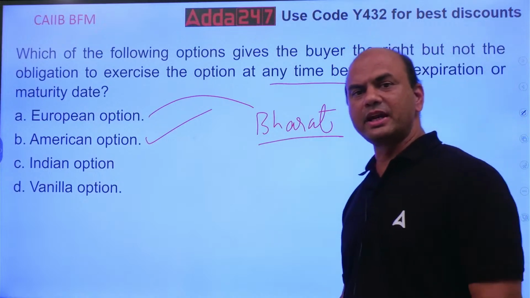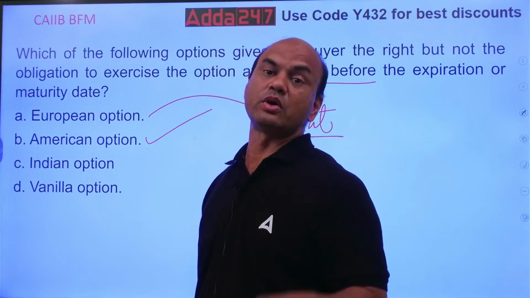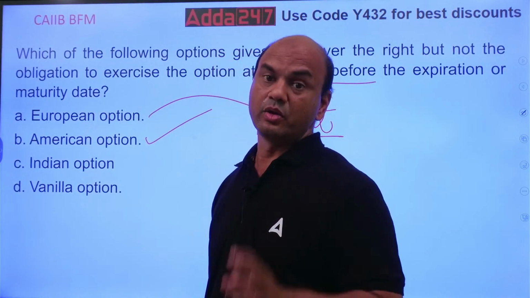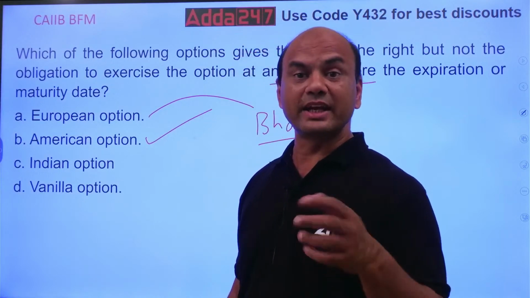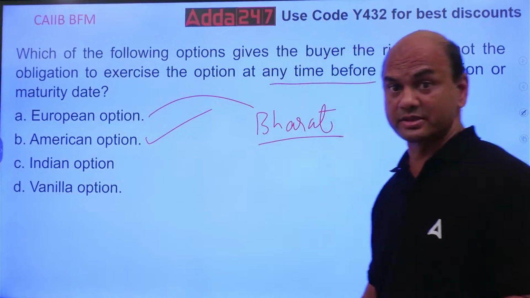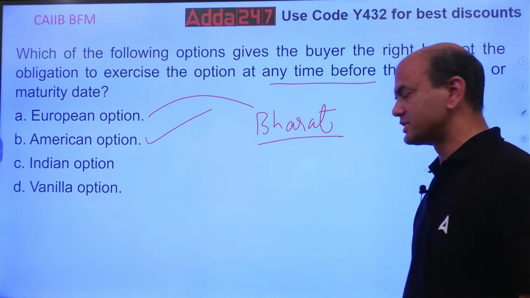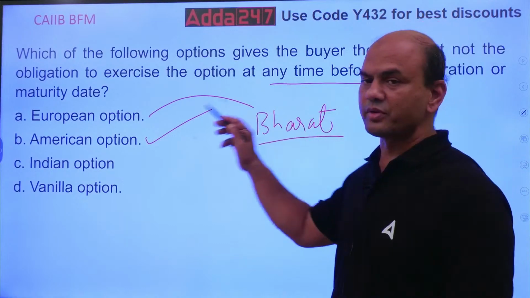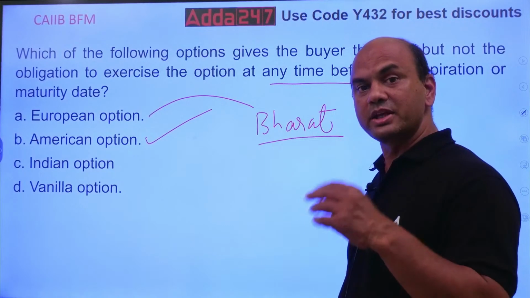European option means that it cannot be exercised before the maturity date. It can only be exercised on the maturity date. Yes, it can be bought and sold in the secondary markets. Here, understand this difference. Many of them get confused. See this. Exercising means what? Giving it back to the issuer.